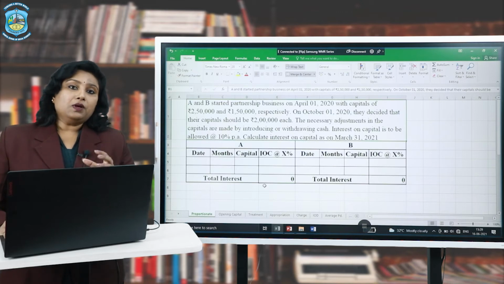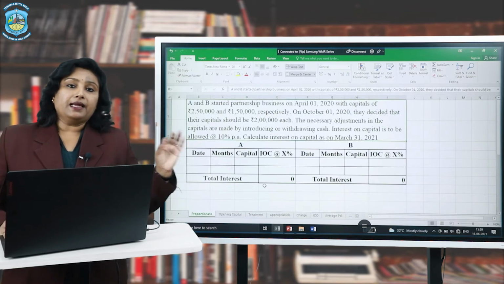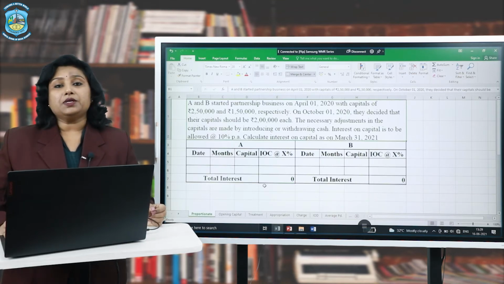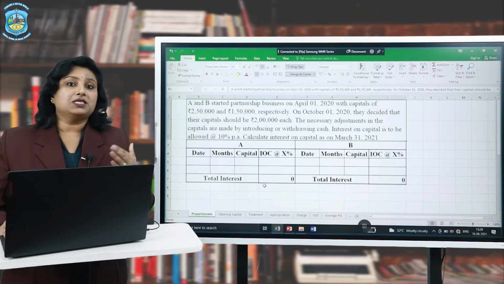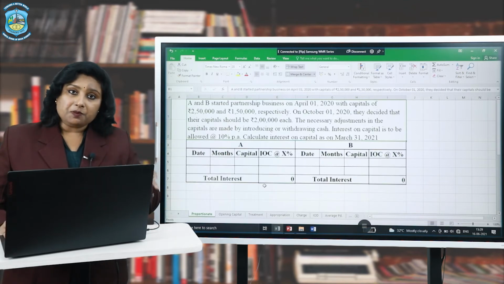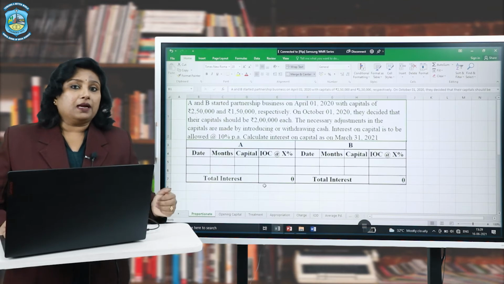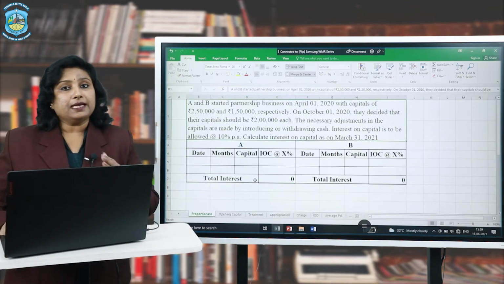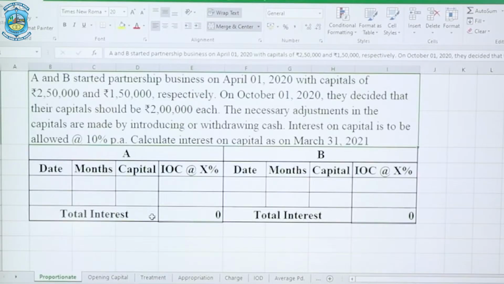Well, this calculation is a year-ending calculation, or you can say once in a year this interest on capital is generally calculated. Therefore, it is necessary to understand how the capital has changed over the year, and accordingly we need to calculate the interest on capital. That is why we call it the proportionate calculation. So let us understand how we will compute this.